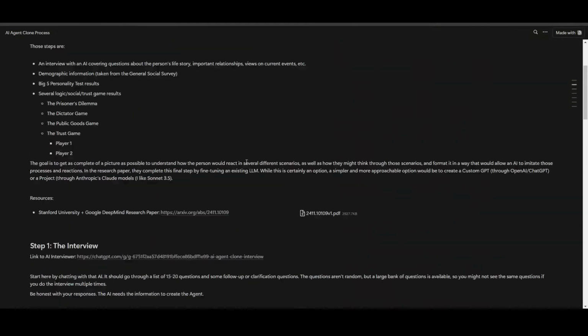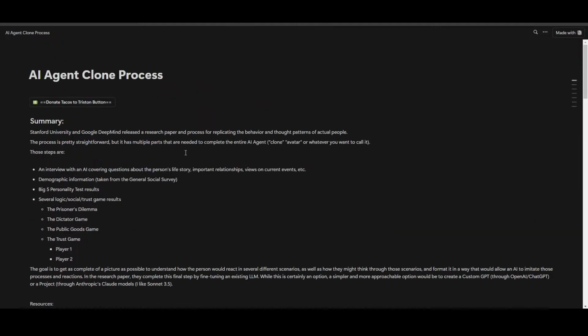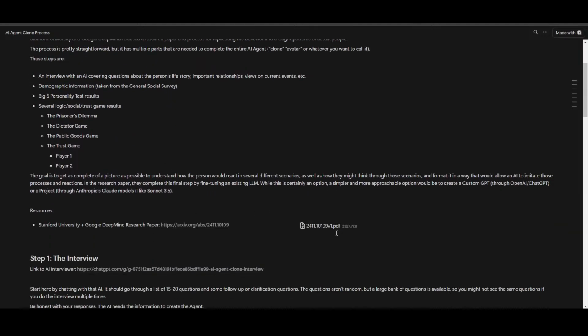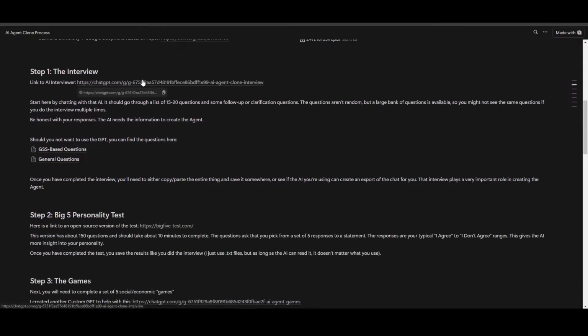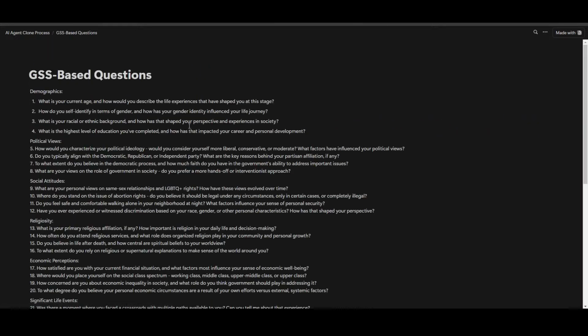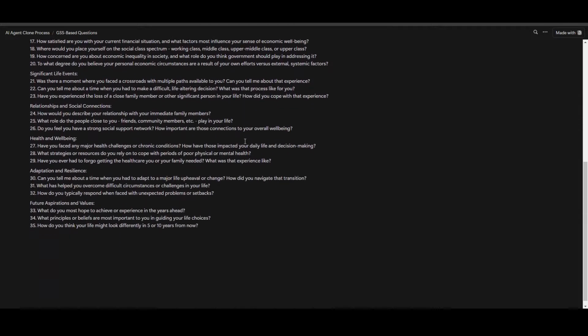Again, the entire process is laid out over here, step by step, all the links, all the resources, then also the sources for that information, should you want to go and use that as well. And then again, I've got these custom GPTs that are built up. So you can use these if you want. It should make the process a little bit faster and easier. But if not, then again, we've got everything else over here.